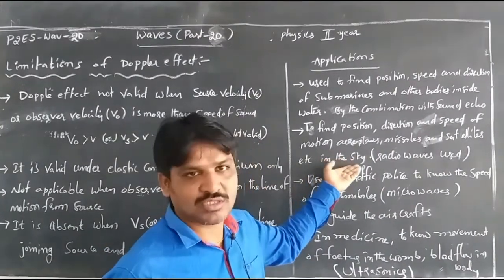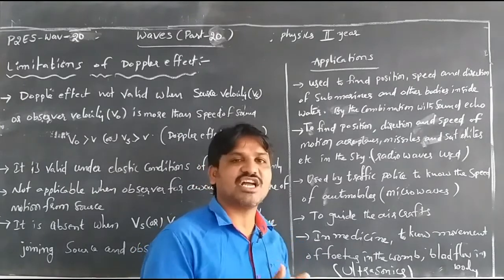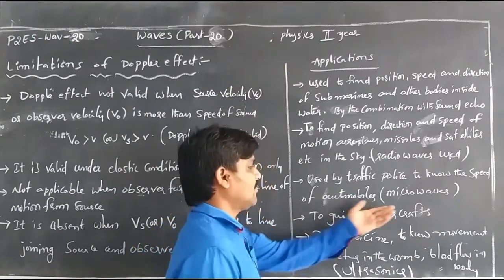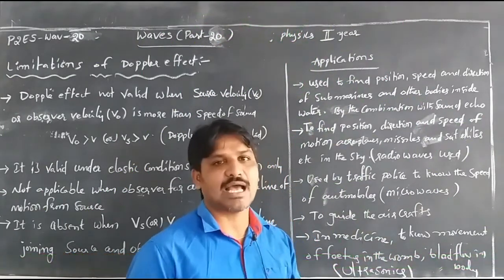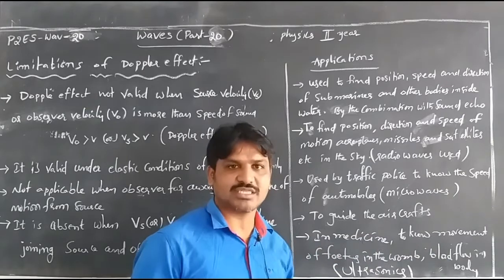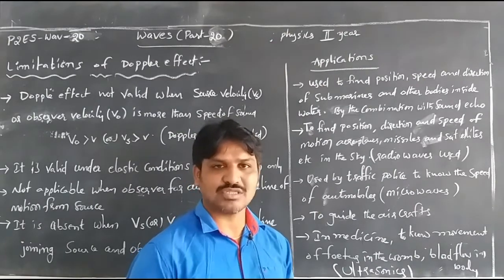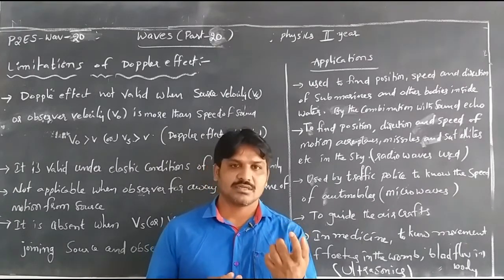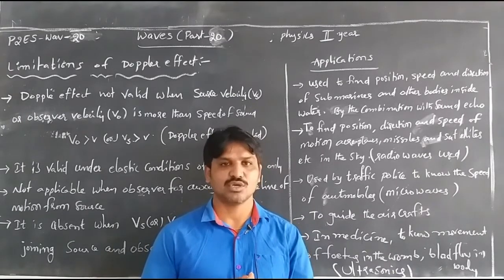Radio waves are used for that, and microwaves are used by the traffic police to know the speed of automobiles, to reduce rash driving and accidents. The Doppler effect is also applied to guide aircraft, and in medicine to know the movement of the fetus in the mother's womb and the blood flow in the body, as well as to identify binary stars, determine the Saturn rings and the rotational speed of the sun. The Doppler effect is applied in our daily life.